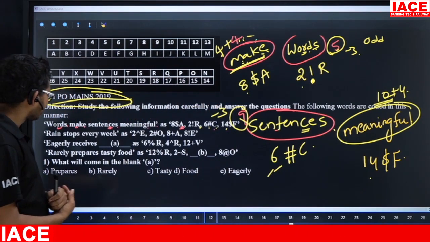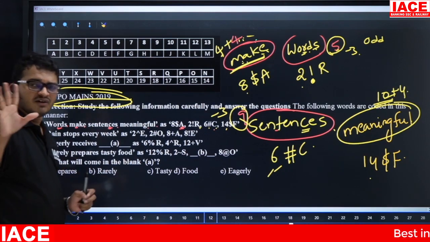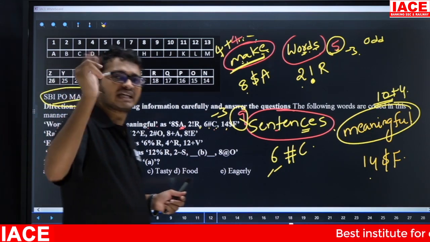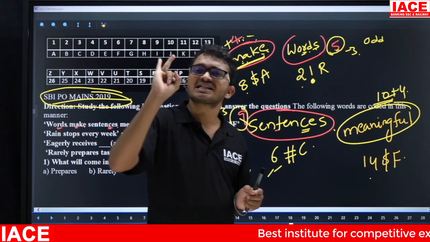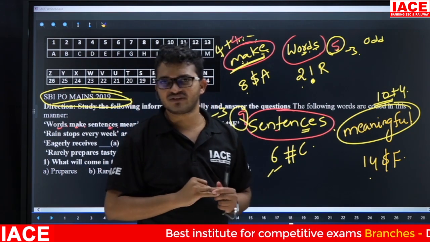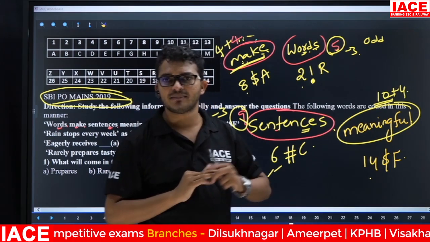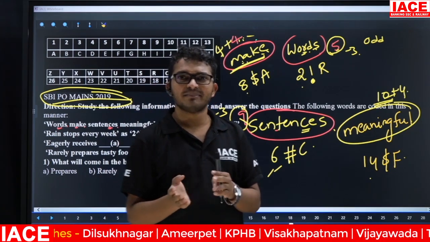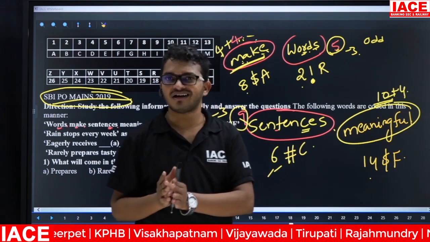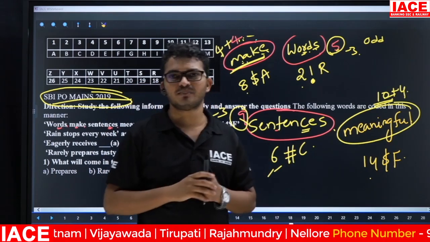Friends, for symbols, we have a maximum of 2-3 logics. For symbols, the first logic is the first letter of the given word. Otherwise, the last letter of the given word. Otherwise, the number of letters in the given word. Next, whether the number of letters is even, otherwise odd. These are the maximum possible logics.